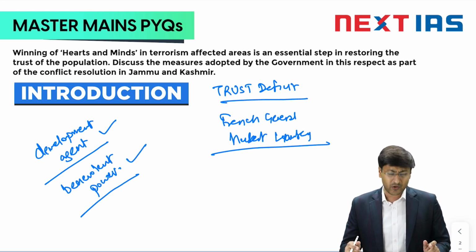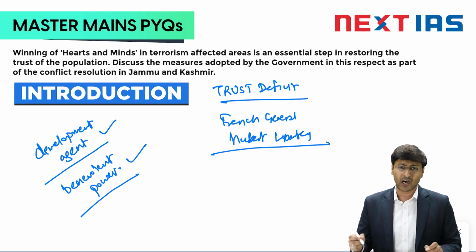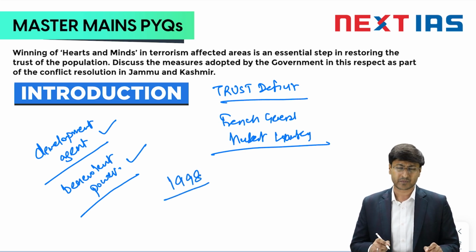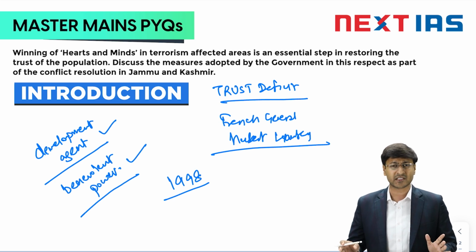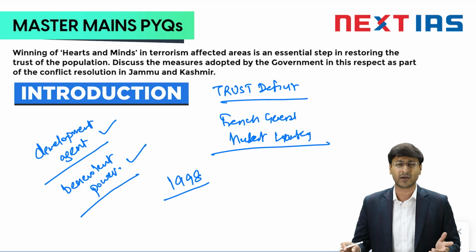Next, we will have to talk about the Indian Army's version of the WHAM strategy. It took shape in 1998 under the banner of Operation Sadbhavna. This can be my brief introduction. You need not talk about how the French general started this strategy, but to give a clear idea of the picture, you have to explain the concept in brief.